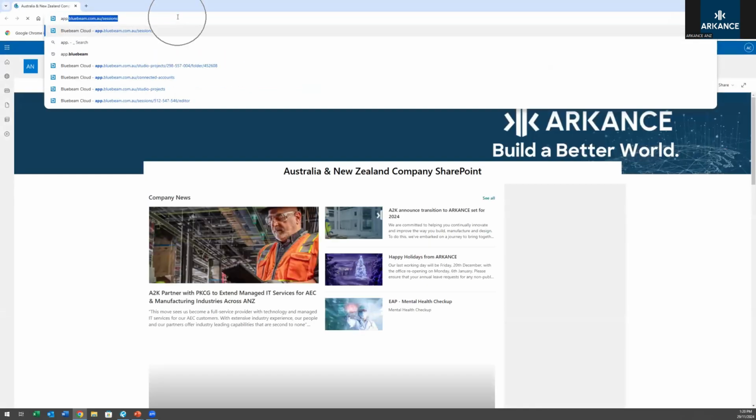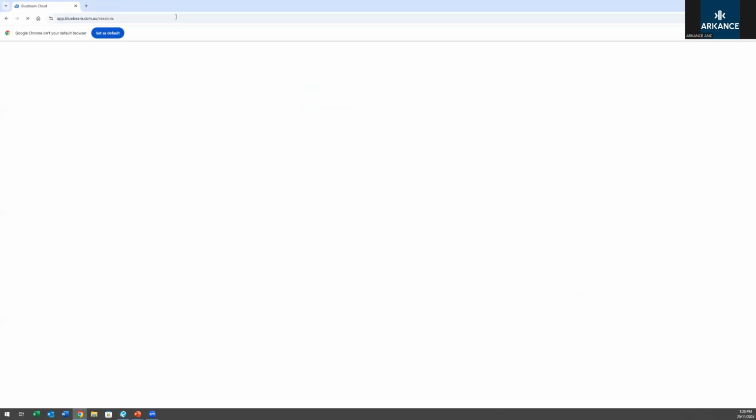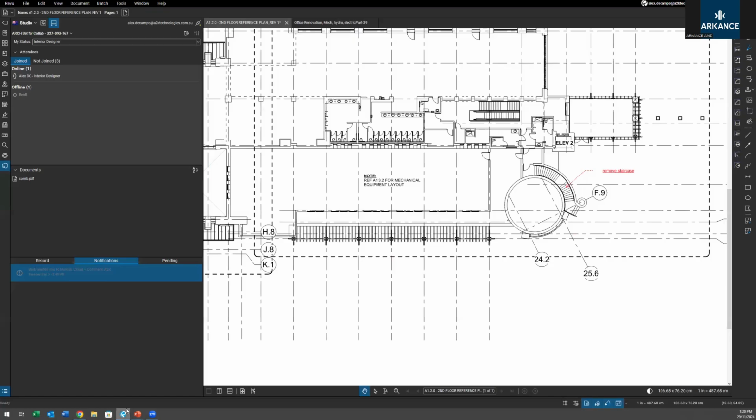The easiest way, we'll just type app.bluebeam.com.au and it might log me all the way in. Maybe, there we go, at least I get to run through this. It logs in the exact same as your Bluebeam ID, so it's completely linked to your desktop account.